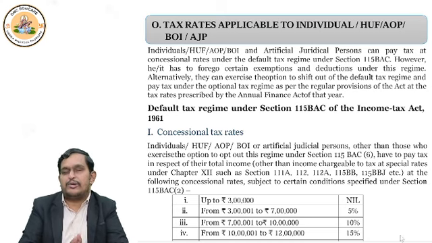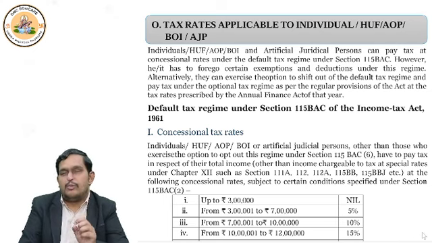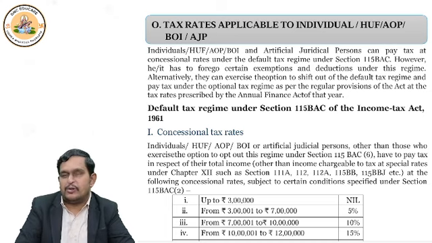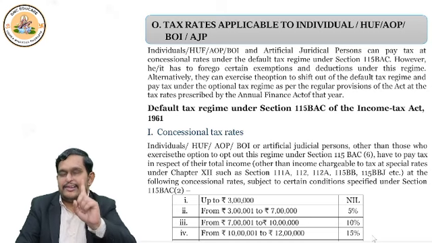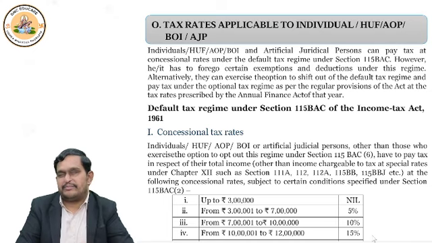Now we are going to discuss section 115 BAC. To whom is this applicable? It is applicable to 5 different assessees. Who are they? Individual, HUF, AOP, BOI, AJP.